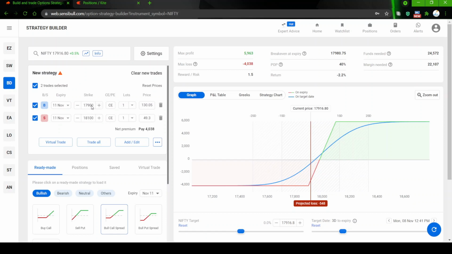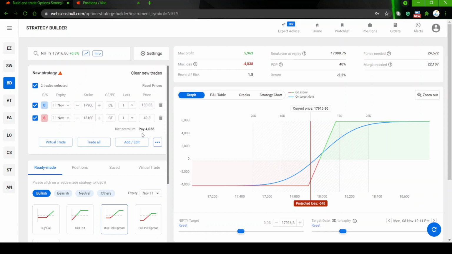This strategy is a net debit strategy, meaning the net premium is to pay 4,038 rupees. Whenever you take a net debit spread, the maximum loss is limited to the premium paid, just like buying a call or buying a put.